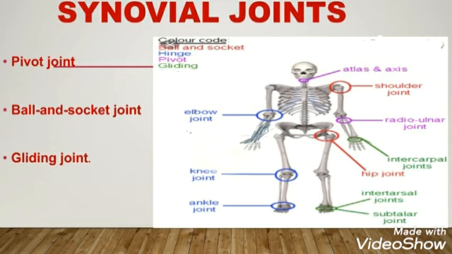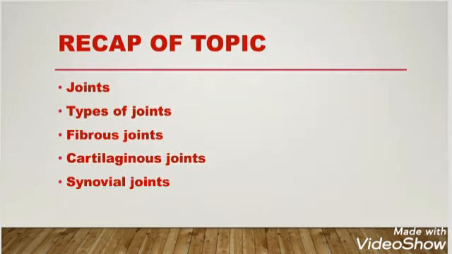So that's the end of today's lesson. Let's have a recap of the topic. So what we have discussed in today's lesson is joints. The point where two bones meet, or the point where bone and cartilage meet, is known as a joint. Types of joints: there are three different types of joints. First, fibrous joints.